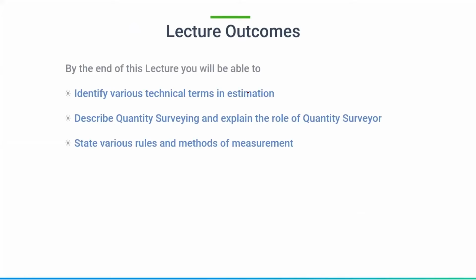In today's class, we are going to see these lecture outcomes. We will be able to identify various technical terms in estimation. There are some technical terms, namely contingencies, work charge establishments, tools and plants, etc. Those technical terms we are going to discuss today, and we will be able to describe what quantity surveying is and the role of a quantity surveyor. And next, state various rules and methods of measurement. These are the three lecture outcomes which we are going to achieve today. By the end of this lecture, we are going to complete the first unit, and we are also going to have a review on it.